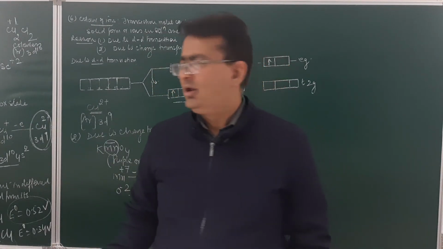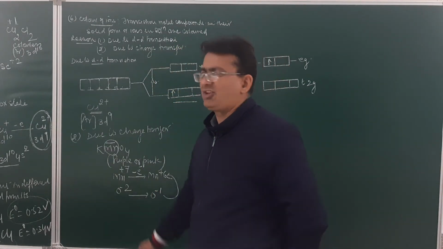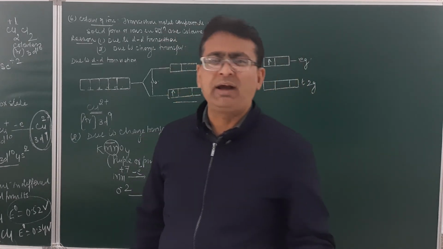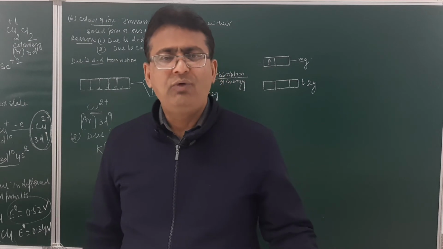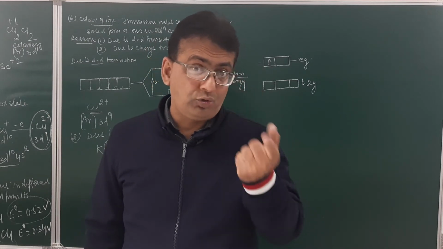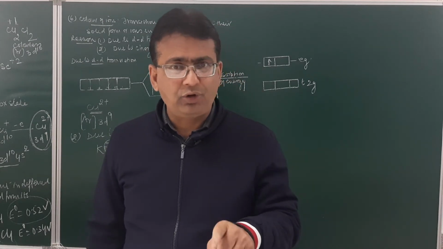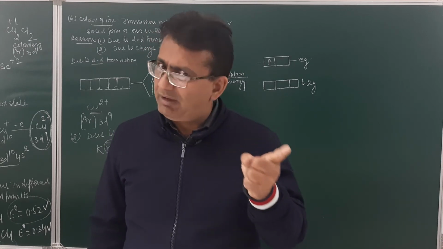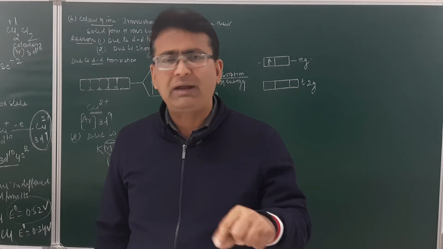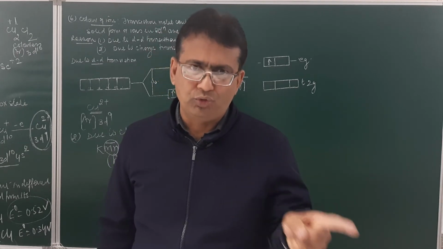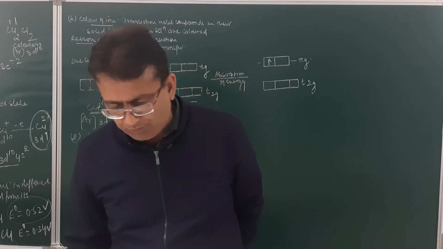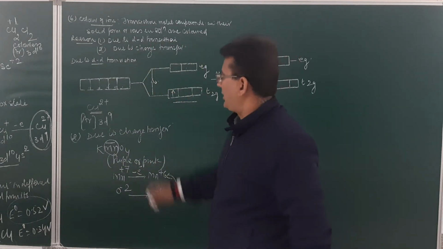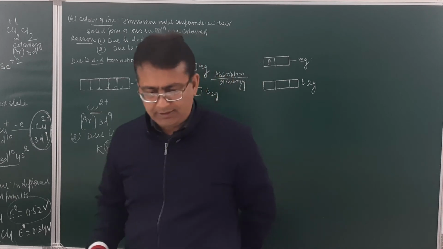Am I clear? These are the two sure questions I have explained to you for the board examination. Why does copper appear blue in color? Due to d-d transition. Why is KMnO4 purple in color? Due to charge transfer, in which electrons are transferred from the O2- ion to Mn +7. Mn +7 for some time changes to +6, and O2- to O-, and due to this charge transfer, they appear colored in nature. I think the color of the ion must be very clear now.